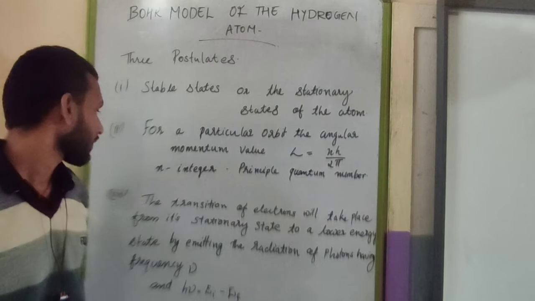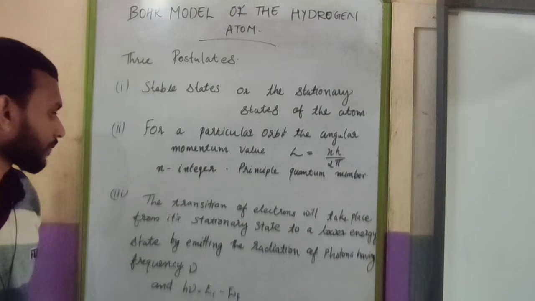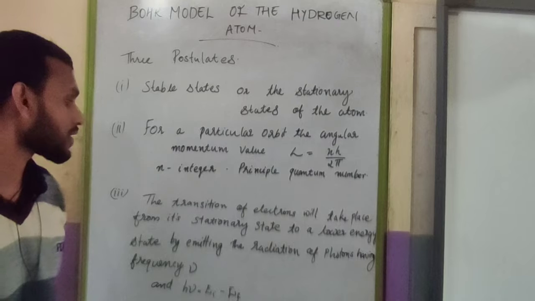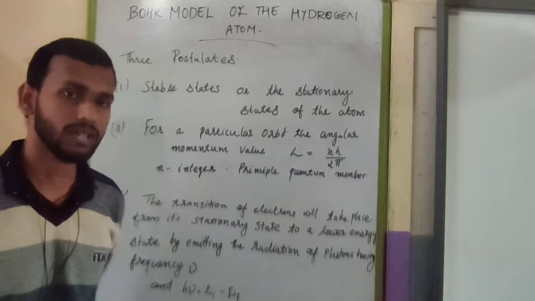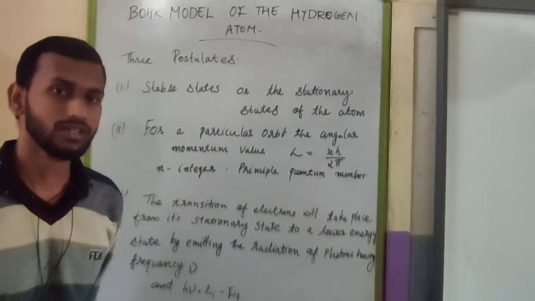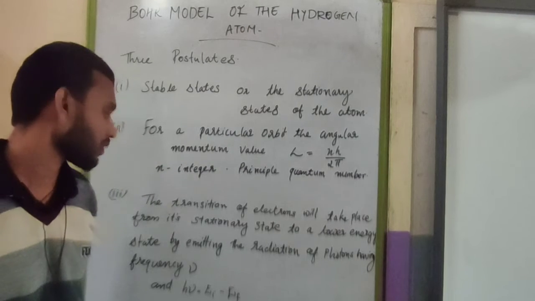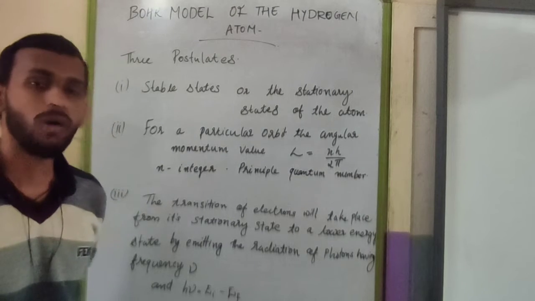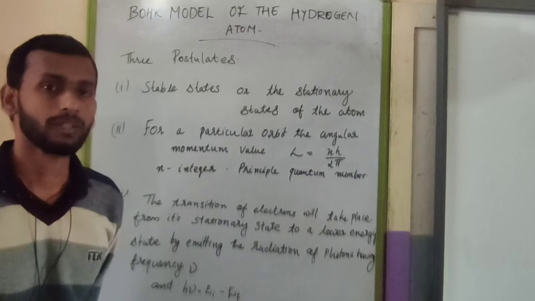And the third postulate is that the transition of electrons will take place from its stationary state. Stationary state, that is the stable state, means non-radiating state. From that state, the transitions will take place towards the lower energy states, that is the innermost orbitals.